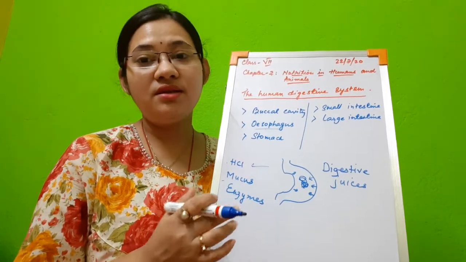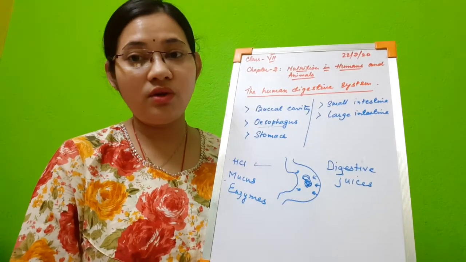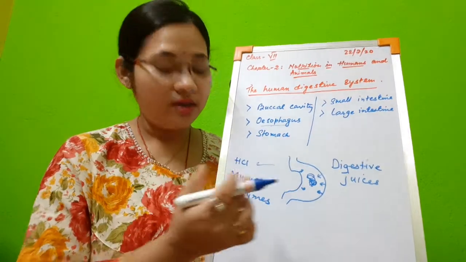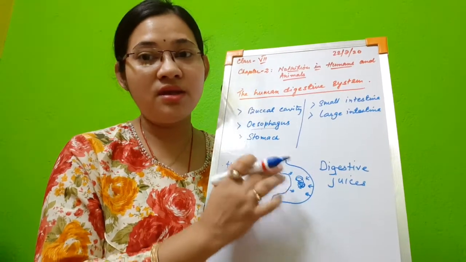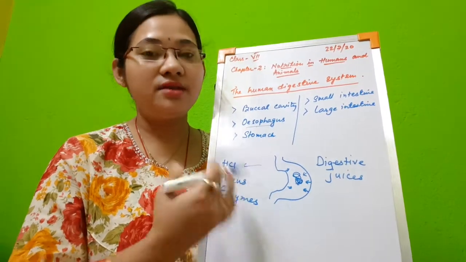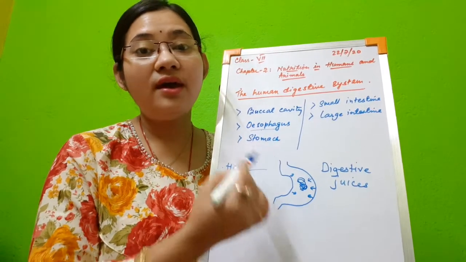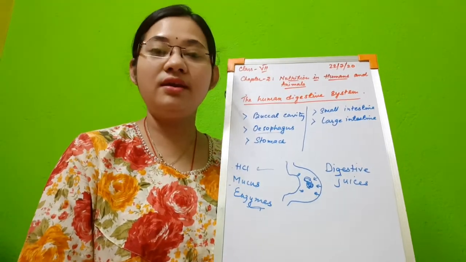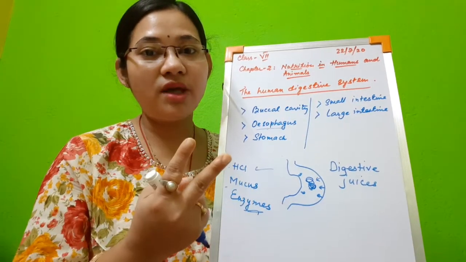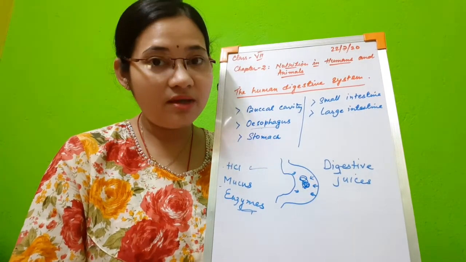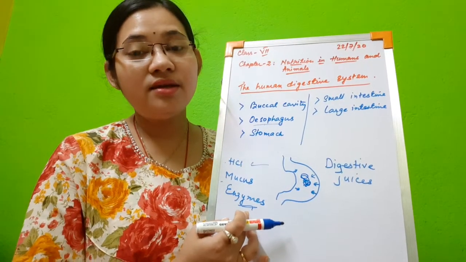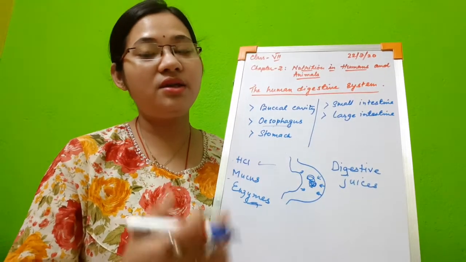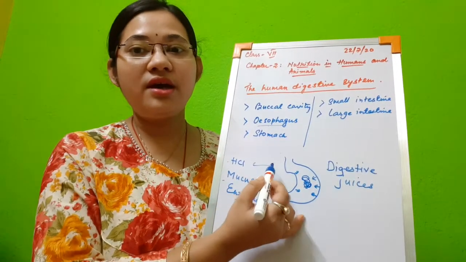The function of HCl, hydrochloric acid: this hydrochloric acid does 2 things. One is to kill the bacteria that is present in the food, if any. The second function of HCl is to make the food acidic, so that enzymes like pepsin can act on it and help in digestion of protein. So HCl has got two functions.